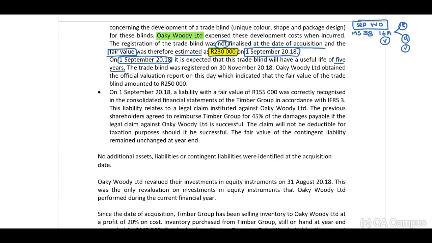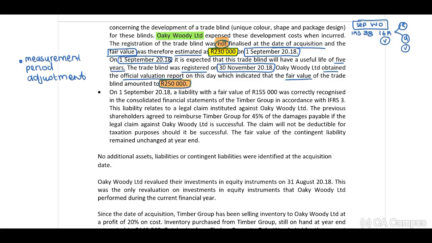The trade blind was registered on 30 November 2018. Oaky Woody obtained the official valuation report of this on this day, which indicated that the fair value of the trade blind amounted to 250,000. Therefore, we need to identify that we have a measurement period adjustment. Why? Because at acquisition date, they've indicated to us that it was not finalized. And then they indicate to us, but now we have the final fair value.